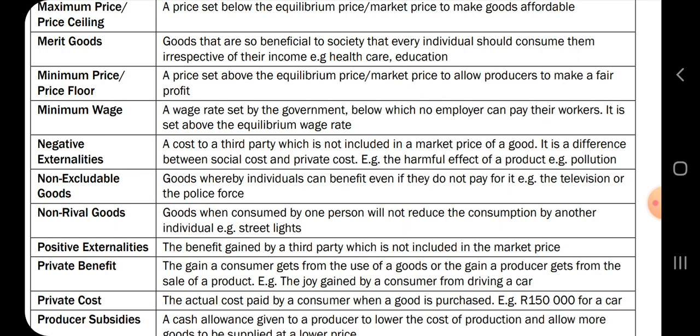Those are costs like what you pay for the environment. It's nothing within the business, it's something outside the business, but it does affect the market. So that is a negative externality.